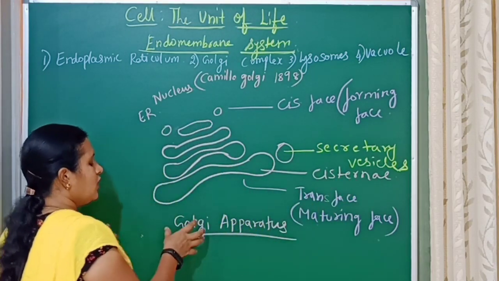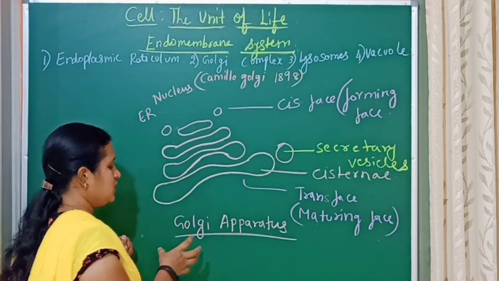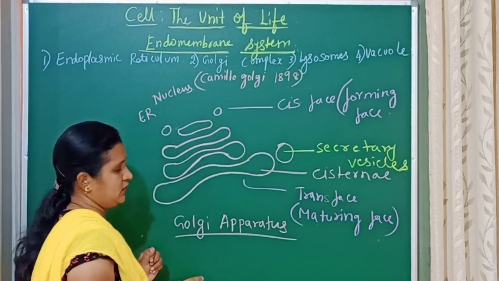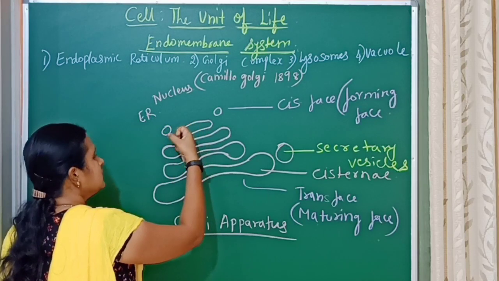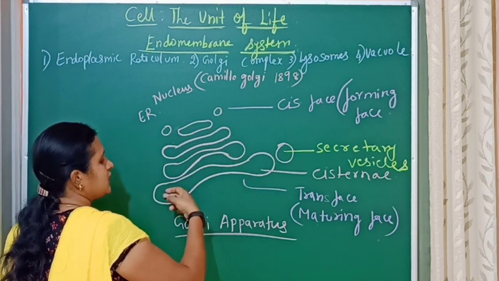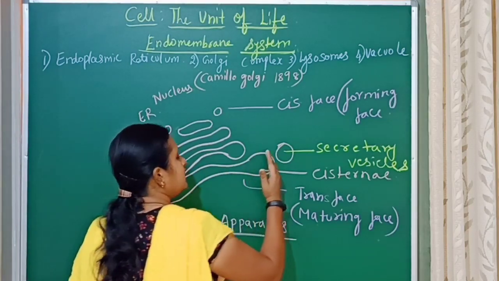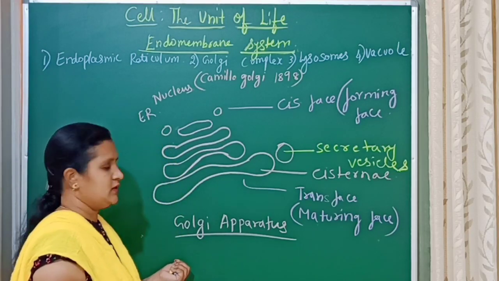Hence Golgi apparatus is considered part of the endomembrane system, because it functions along with the endoplasmic reticulum. Endoplasmic reticulum materials are sent in the form of vesicles, which fuse and form cisternae, undergo modification, and are then released as secretory vesicles.